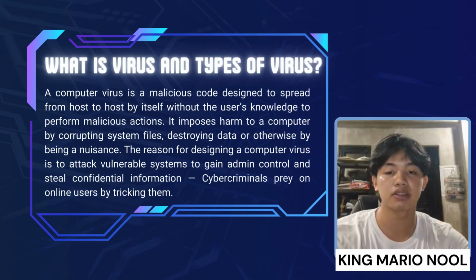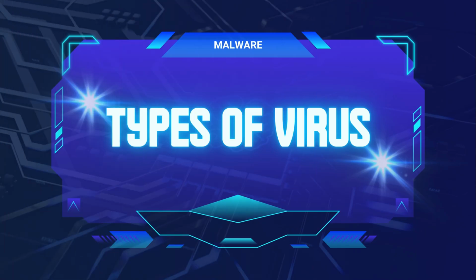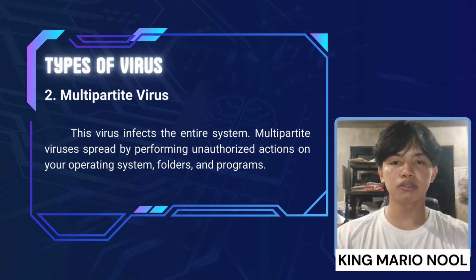What is a virus? A virus is a type of malicious software or malware that spreads between computers and causes damage to data and software. And there are 9 types of virus. Number 1. Resident virus. A resident virus is a type of malware that hides and stores itself within the computer's memory. This virus may be designed to block the action of antivirus programs, and this virus only takes action when the infected file is executed.